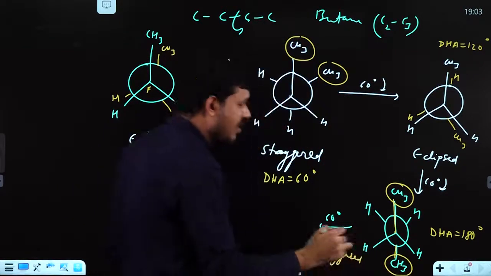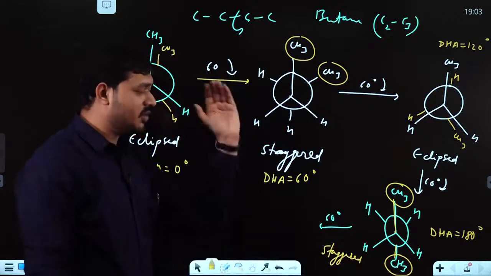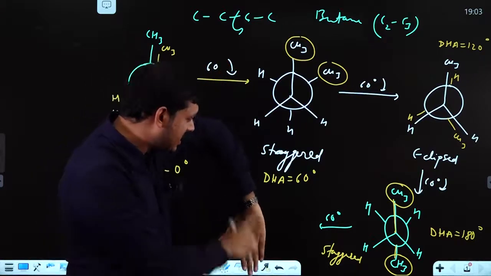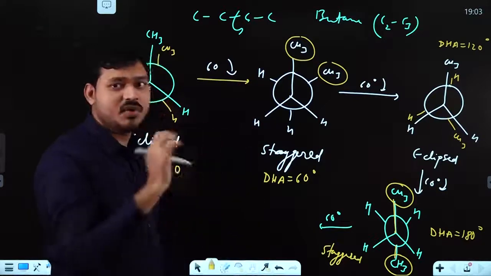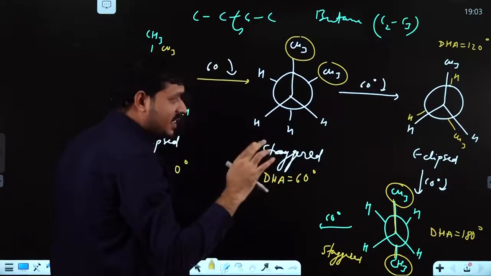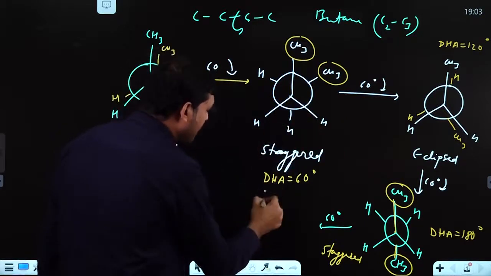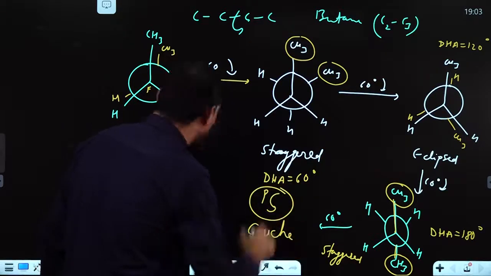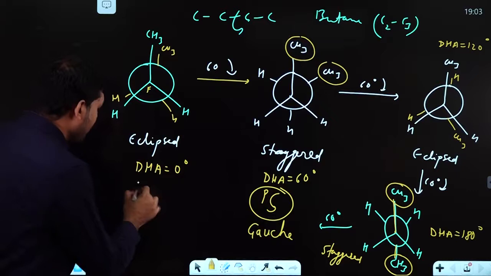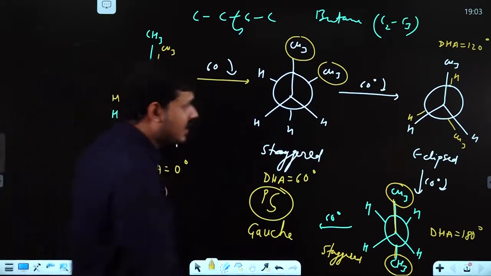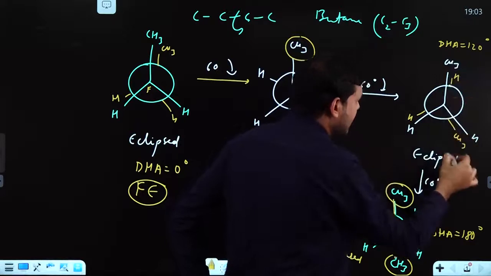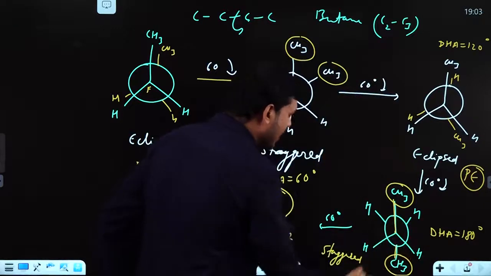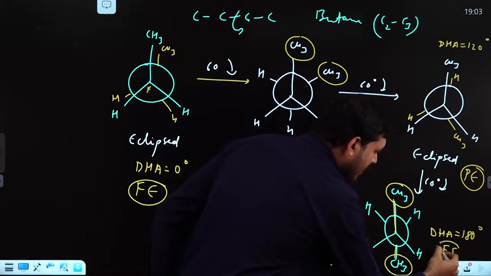What do you mean by anti to each other? Suppose this is your front carbon and it has CH3 here. In the back, the CH3 is on the opposite side, so one is this side and one is that side, anti to each other. I am introducing new terms. Such a staggered form is called partially staggered, or gauche form. Such an eclipsed form is called fully eclipsed. This eclipsed form, where CH3 is here and this CH3 is here, is called partially eclipsed. And such a staggered form is called fully staggered form.